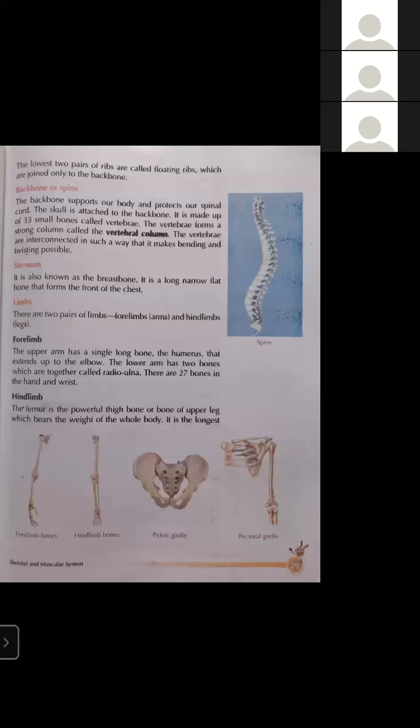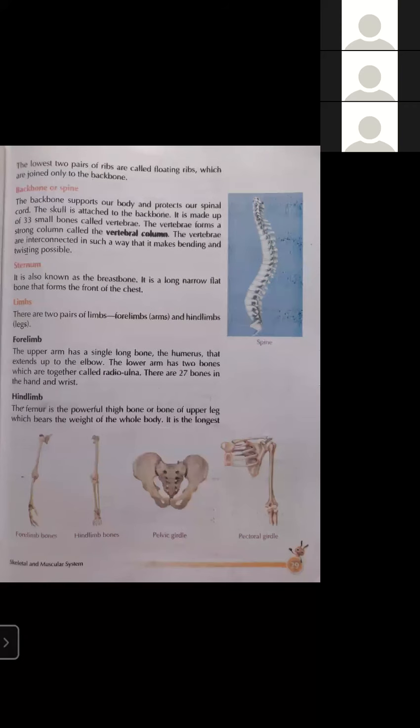The backbone is also known as the spine. So the bone from our back to the neck, the back part of our body, is the spine or backbone. The backbone supports our body and protects our spinal cord. You can see in the diagram, this is the diagram of the spinal cord, spine or backbone. The skull is attached to the backbone.